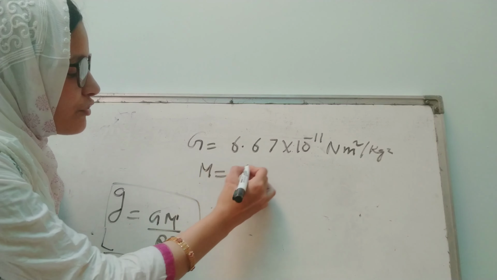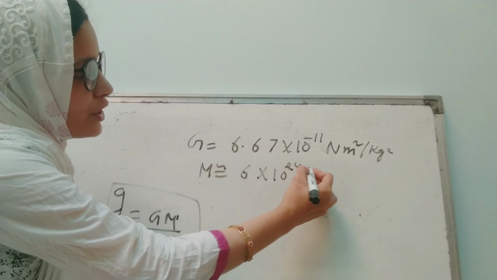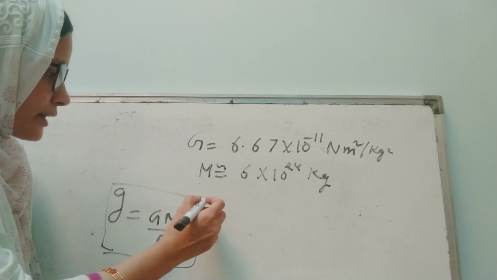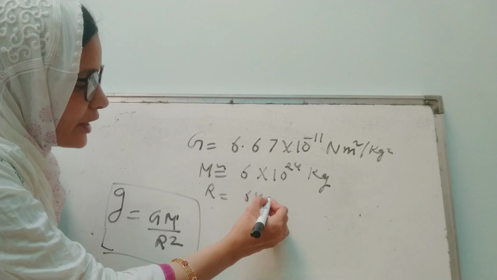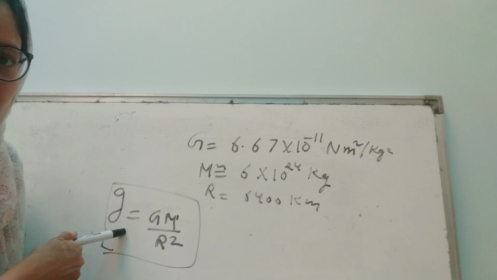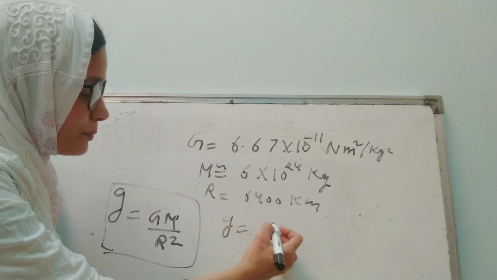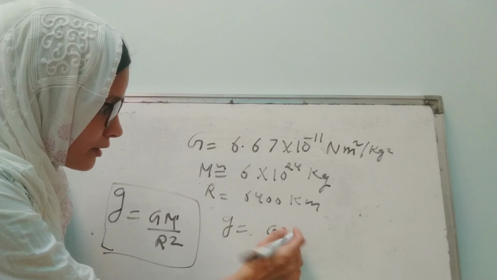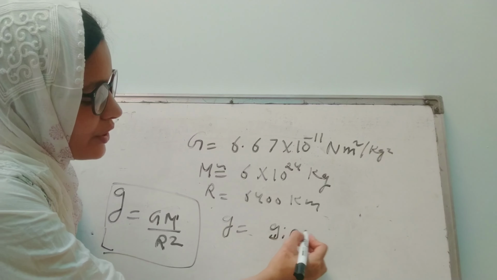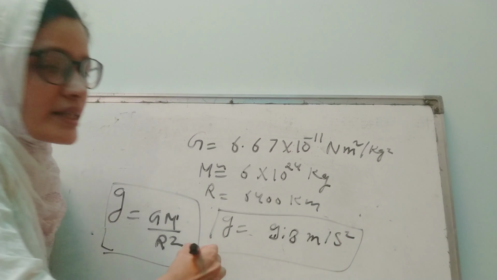We know that the mass of earth is approximately 6 into 10 raised to the power 24 kilograms, and the radius of earth is 6400 kilometers. If I put the values in this equation, g will come out to be 9.8 meter per second square. That's how I can calculate g.